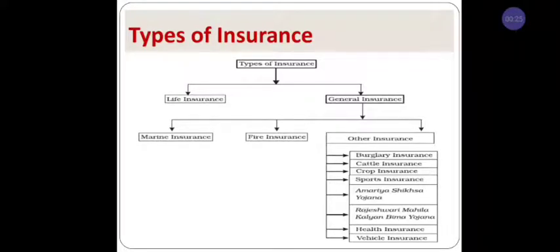Insurance can be classified into two types. One is life insurance, another one is general insurance. General insurance is further categorized into three categories: marine insurance, fire insurance and other insurance. In other insurance, we have burglary insurance, cattle insurance, crop insurance, sports insurance, Amrita Shiksha Yojana, Rajeshwari Mahila Kalyana Bima Yojana, health insurance, vehicle insurance.